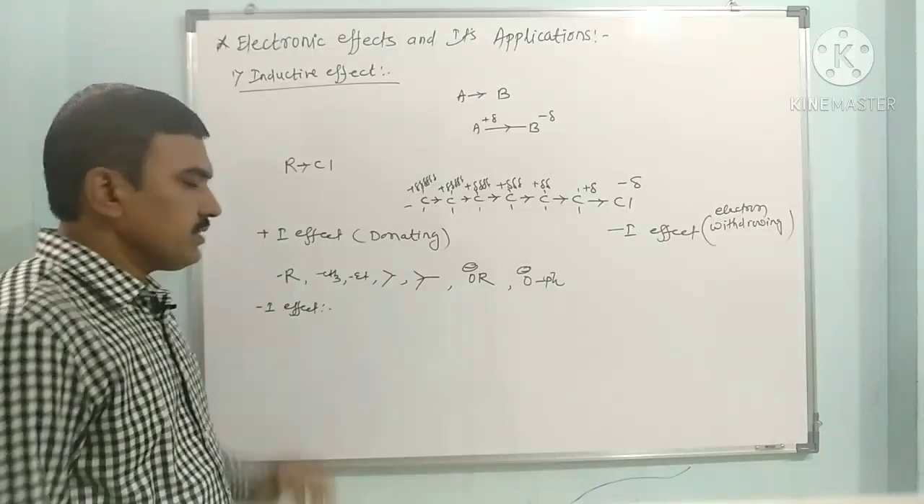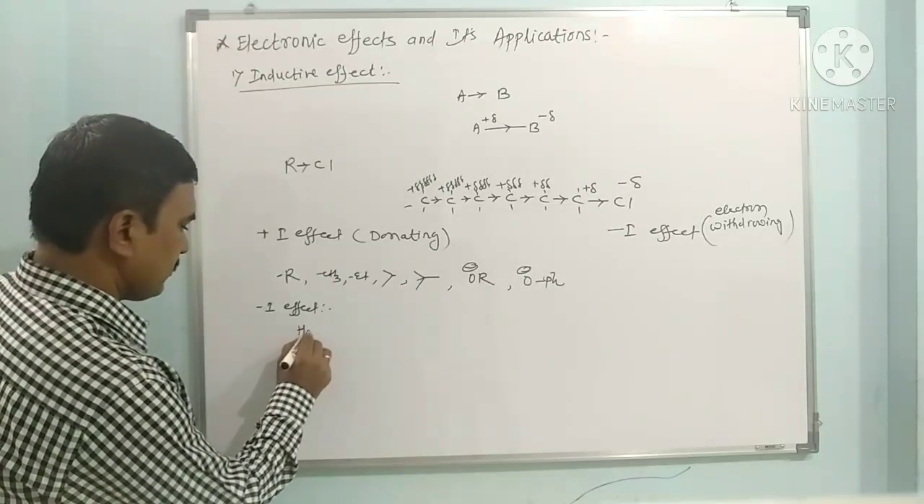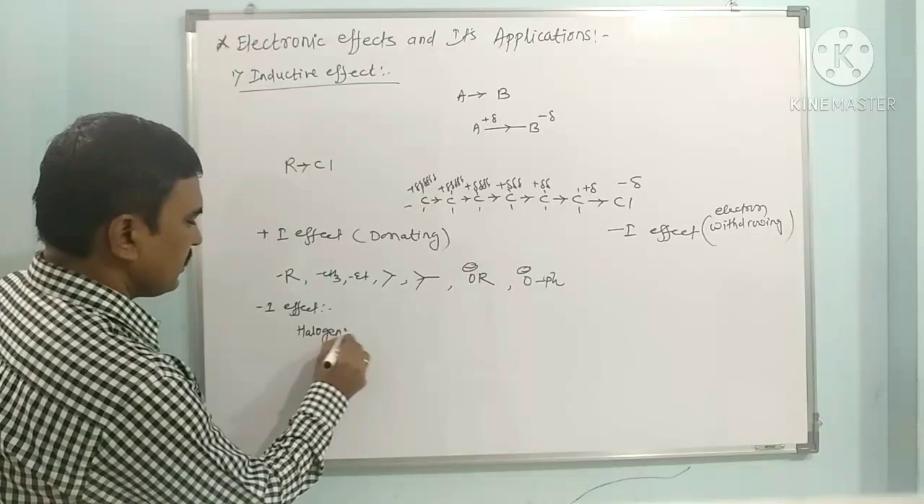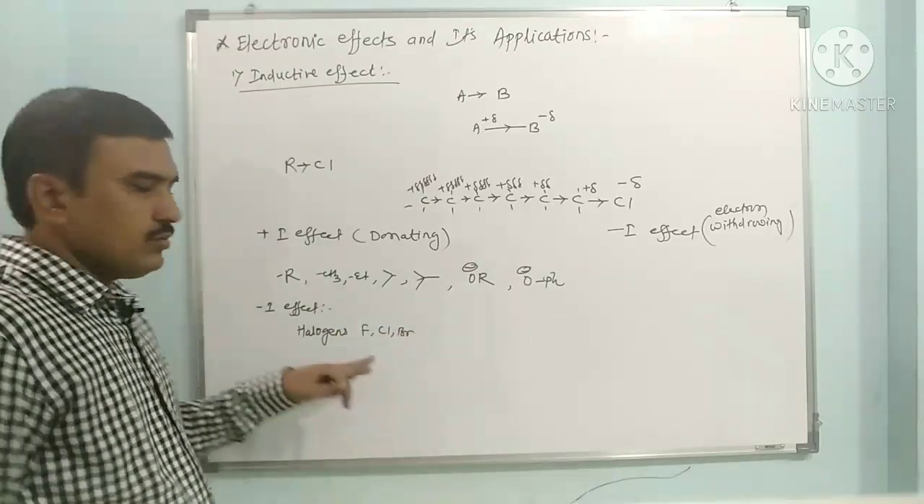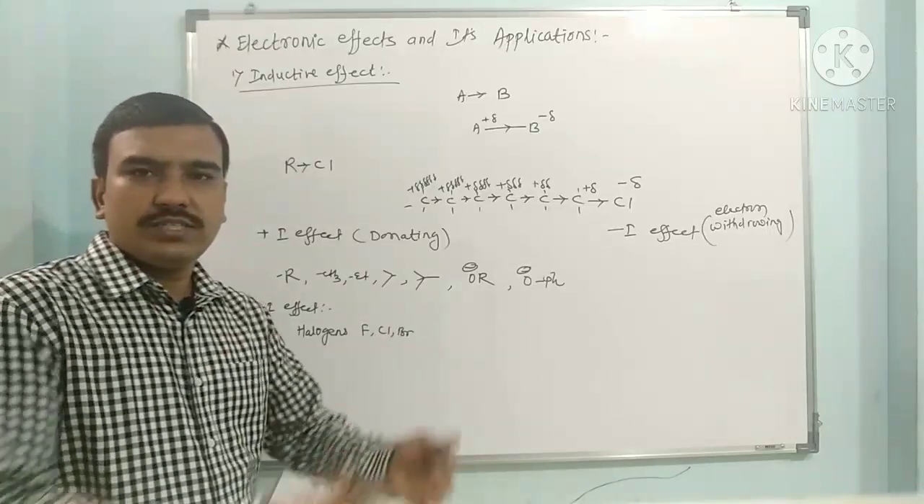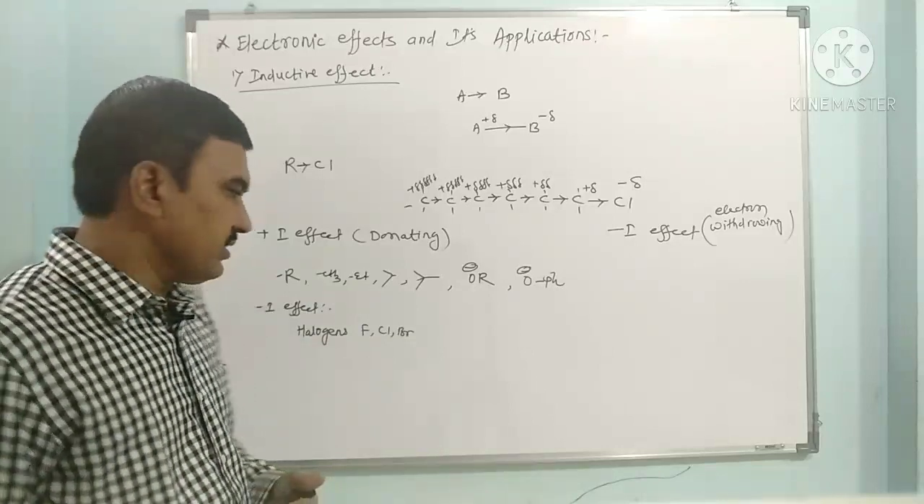So the minus I effect is basically shown by all halogens such as fluorine, chlorine, bromine. So these are highly electronegative elements. They attract electrons from the carbon and the carbon gets electron deficiency.